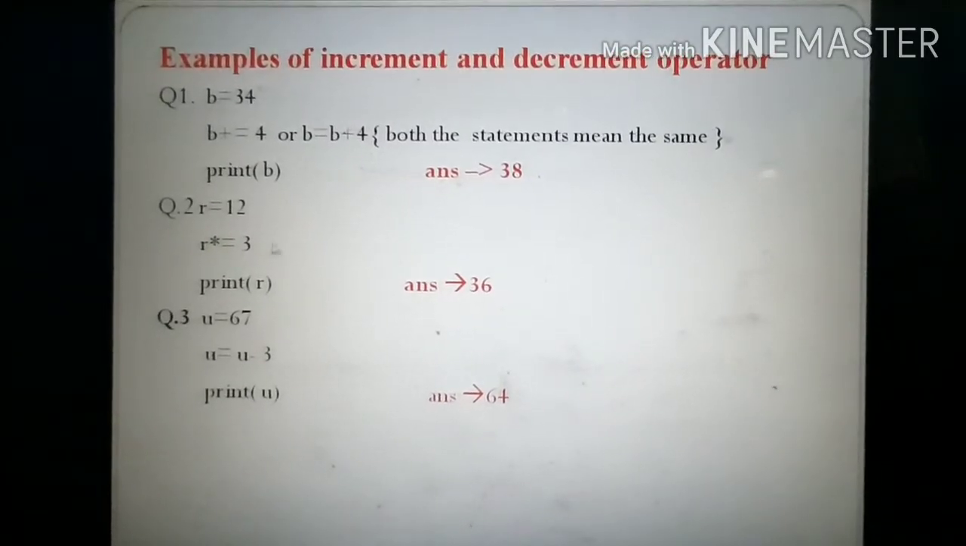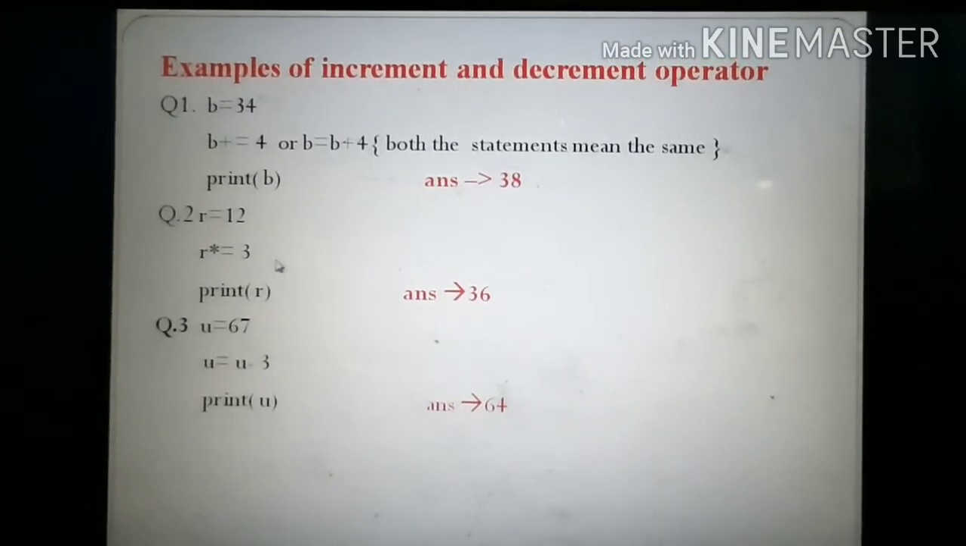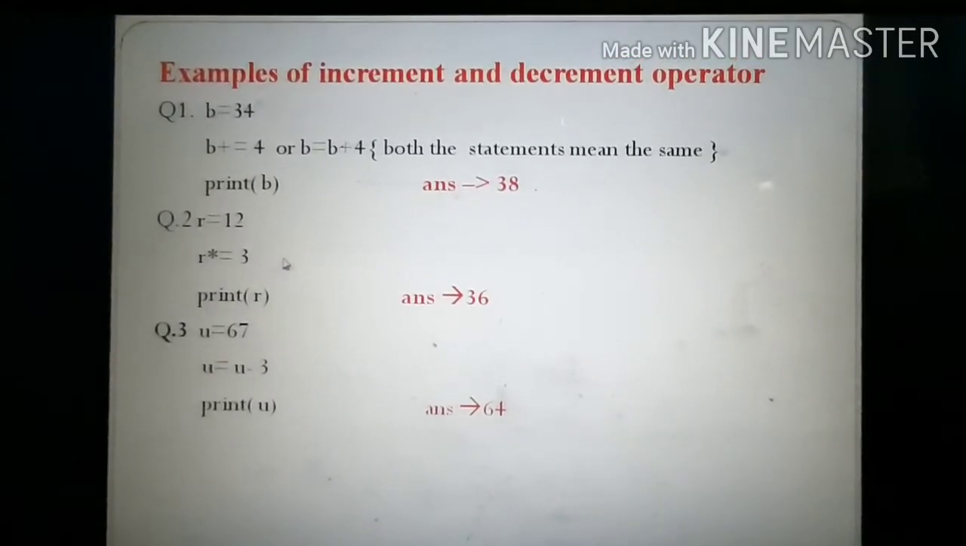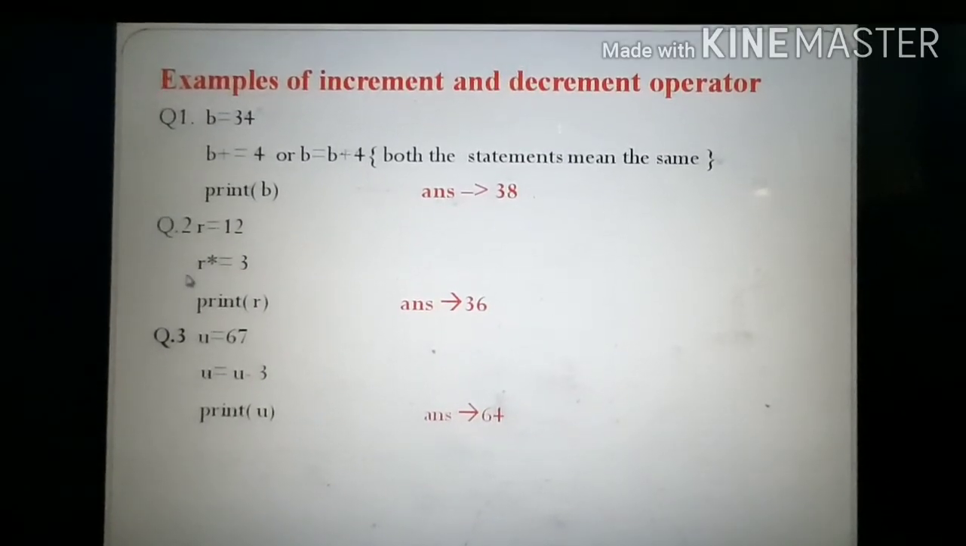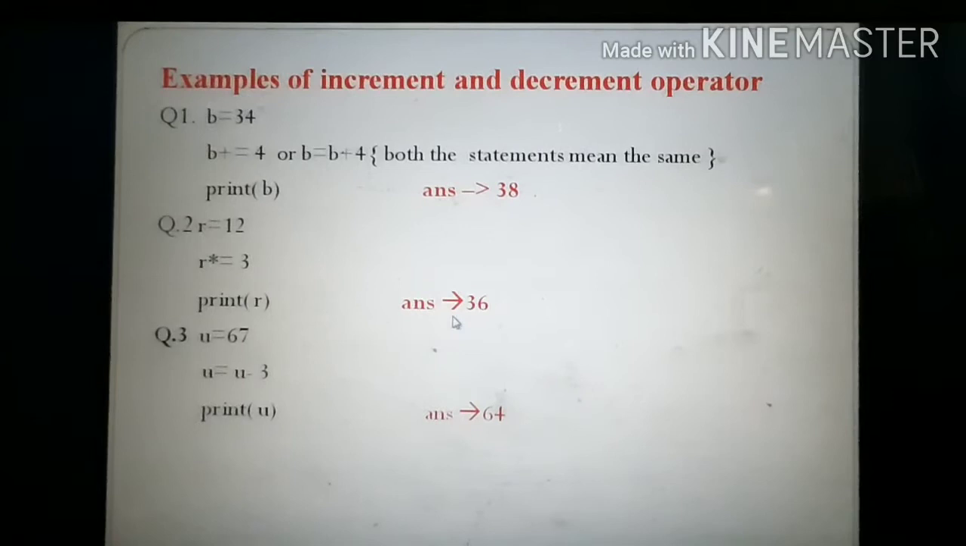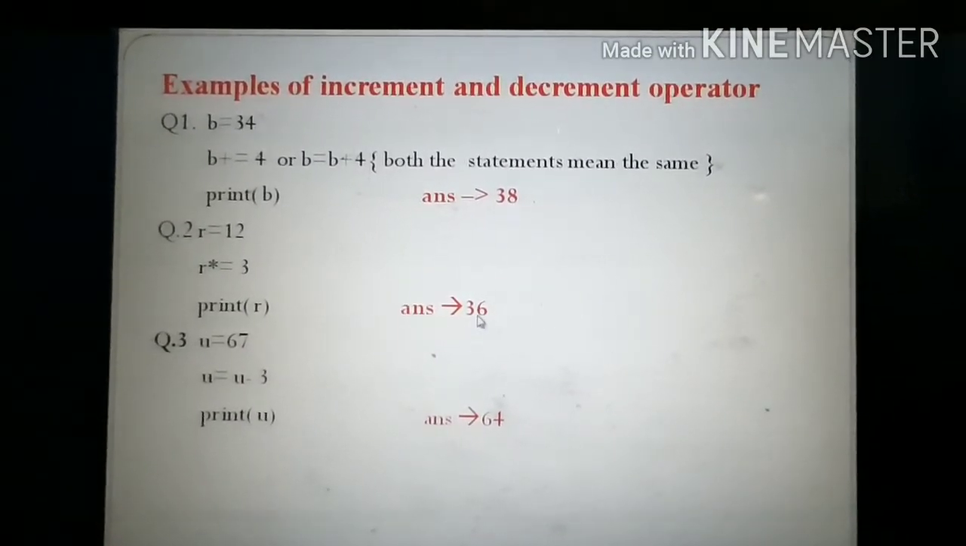Now the next example: r is equal to 12. r multiply equal to 3. What is the meaning of this? r multiply equal to 3 can be written as r is equal to r into 3. The updated value is assigned back to the variable r, and the printed value of r is 36, because 12 is multiplied by 3, which is 36.